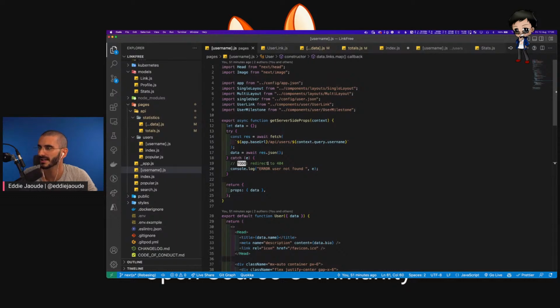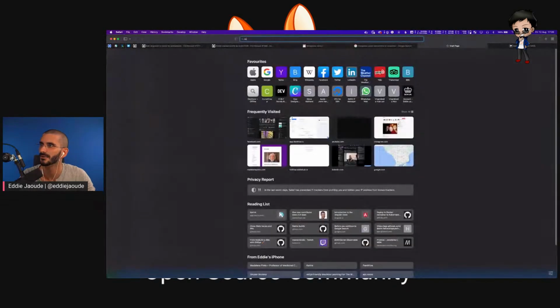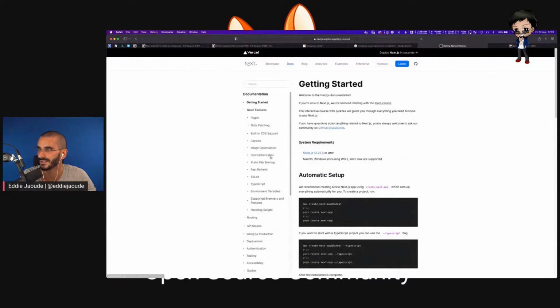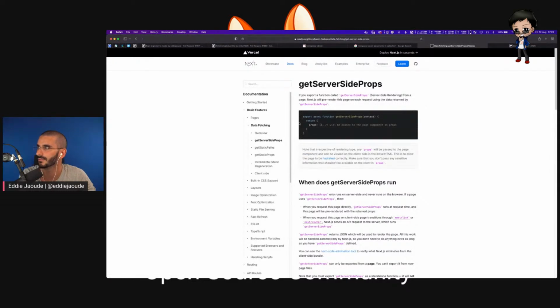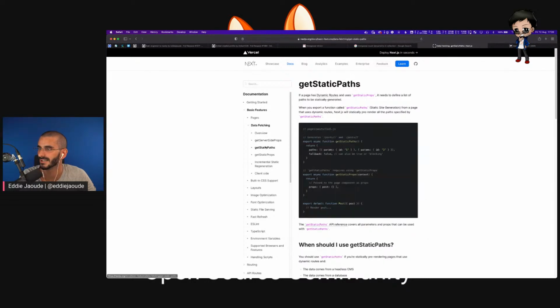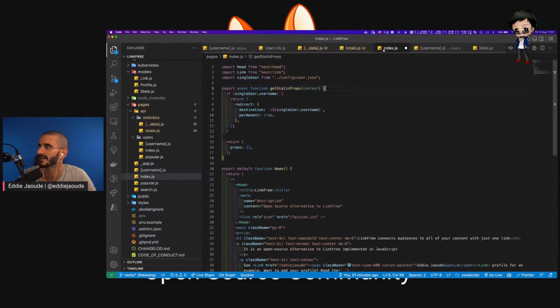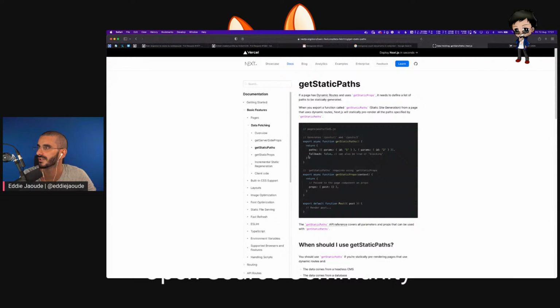Oh, this passes it in. Let me check the docs. I forget. So if we go to Next.js, unless anyone wants to write in the chat and remind me what the difference is, I always forget. Data fetching. So you could get server-side props. We'll pre-render the page on each request and then return it and get, what did I call the other one? Index is get static props. Pre-render all the paths specified.